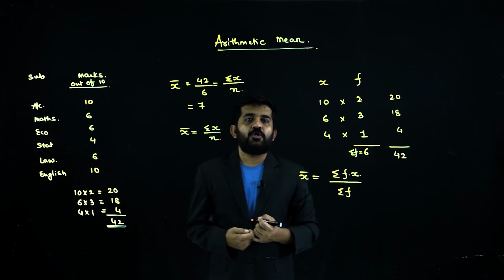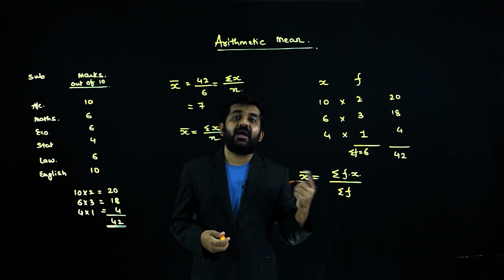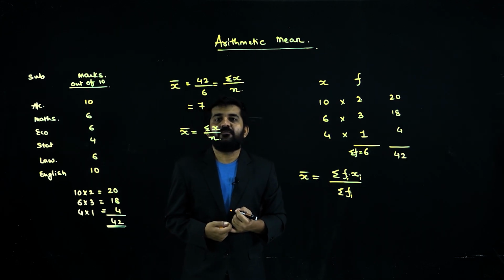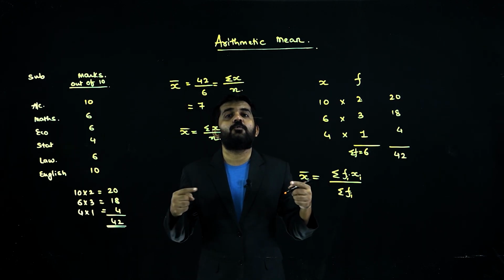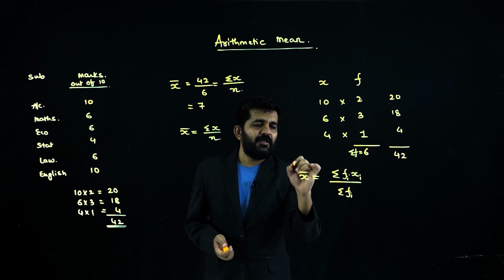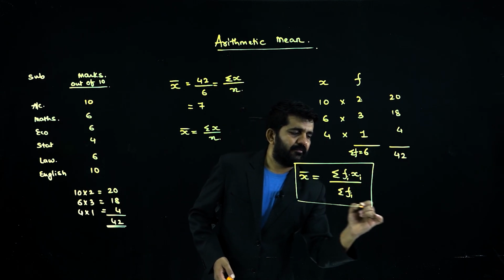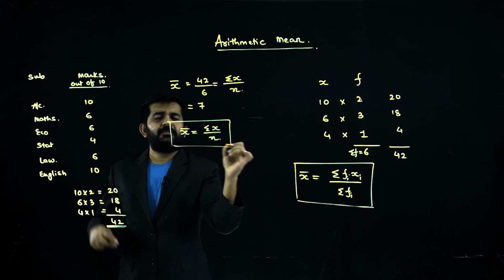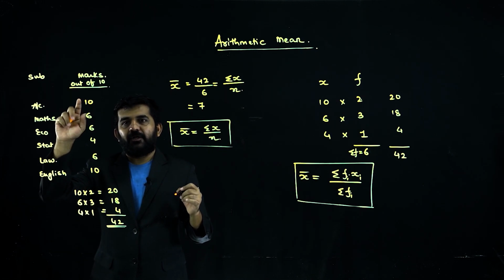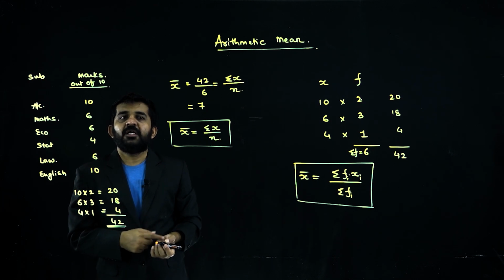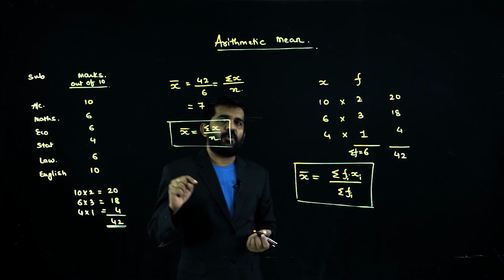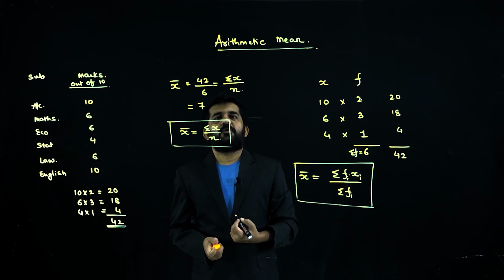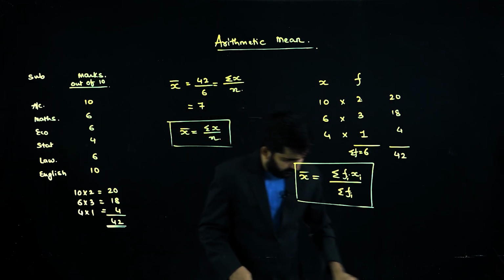Someone also says sigma fi xi divided by sigma fi. That is absolutely alright. You can put a small i over here. It does not make any difference. Whenever there is a frequency distribution, we will use this formula. Whenever normal variables are given, I will use the other formula. So x bar is equal to sigma x upon n, or x bar is equal to sigma fi xi upon n. These are the two formulas that we will use for arithmetic mean.